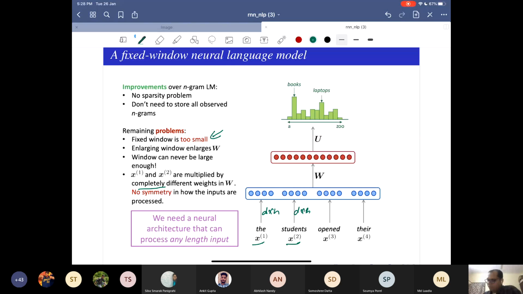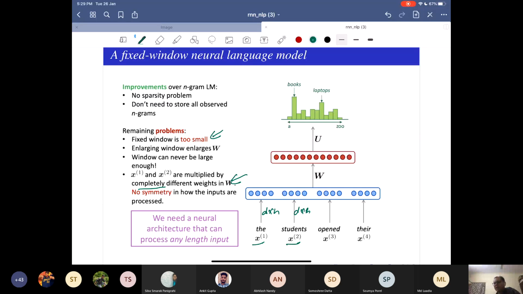One is that the window is too small; you can never take a sufficiently large window. Second, different words are being multiplied by completely different sets of weights with no connection, and that can create a problem if you have an input with more words in between, where suddenly adverbs and adjectives have come in between. That will create a problem in the final prediction.